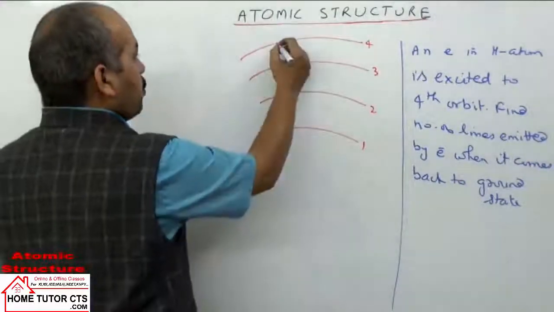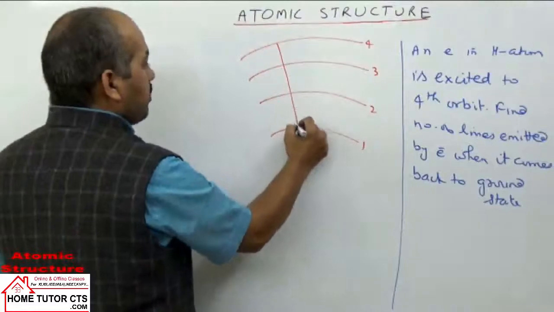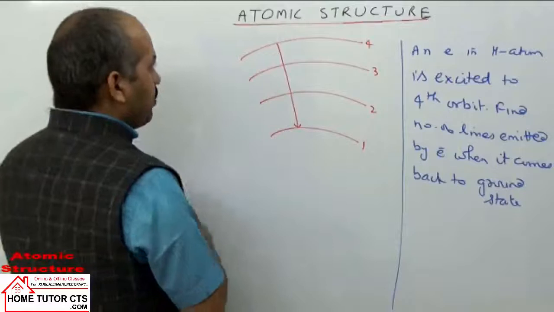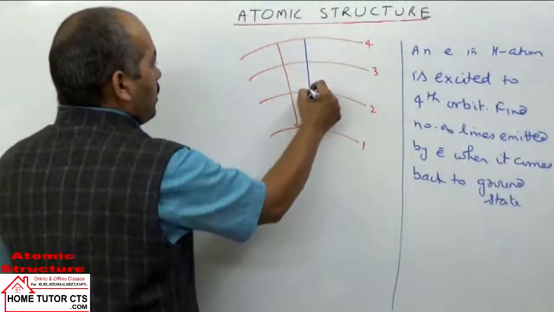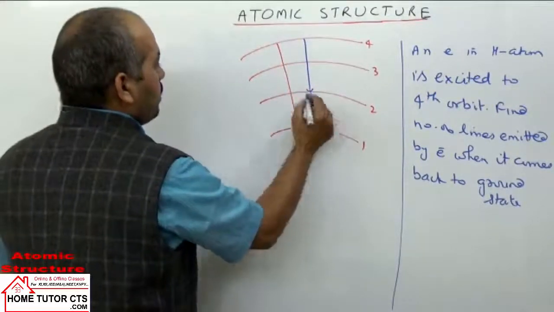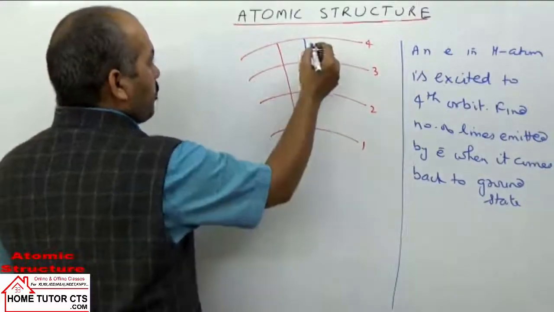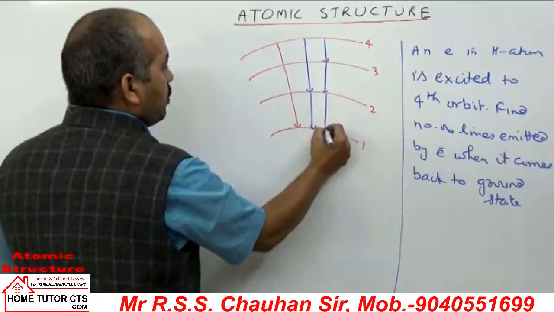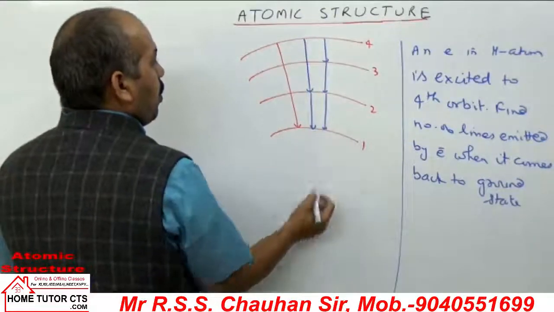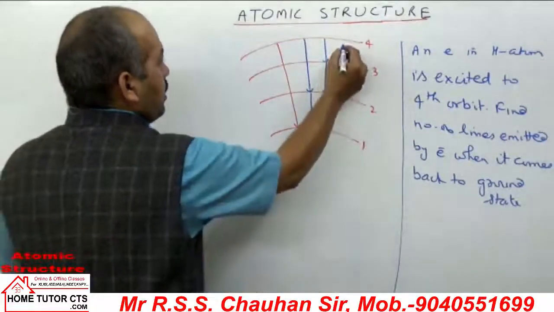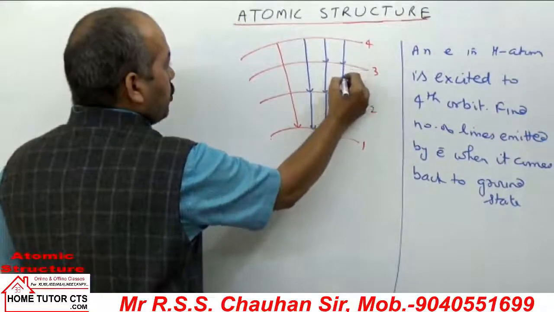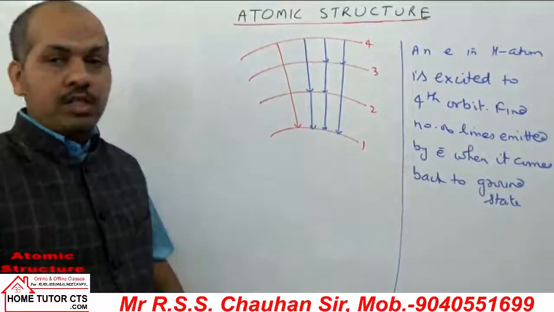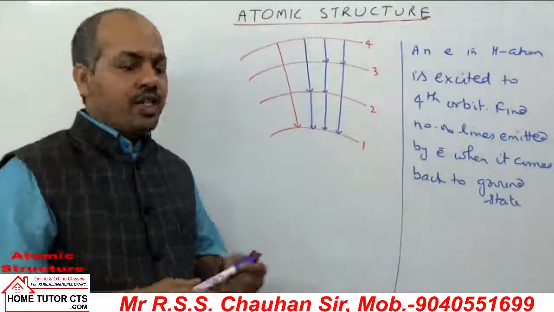So the electron has gone to the fourth orbit. It can come to this orbit directly, or it can first come to this orbit and then to this orbit, or it will first come to this orbit, then this orbit and then this orbit, or it can first come to this orbit and then directly to this orbit. These are all the possible pathways for this electronic transition.